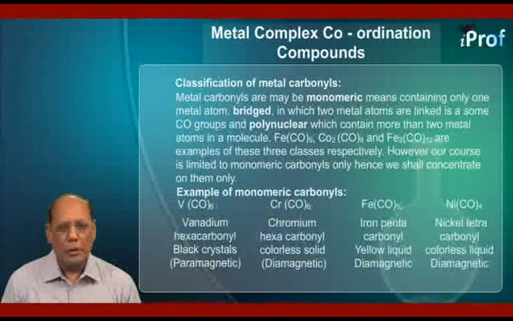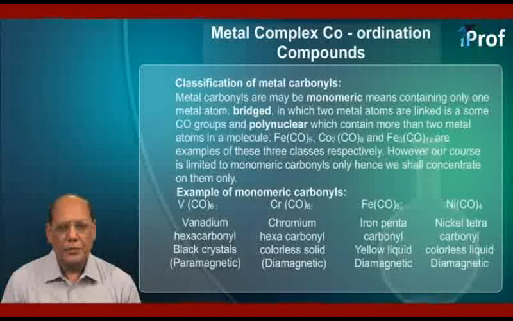Examples of monomeric carbonyls. We have 4 examples here. The first one is V(CO)6, that is vanadium hexacarbonyl. It forms black colored crystals and it is paramagnetic in nature.